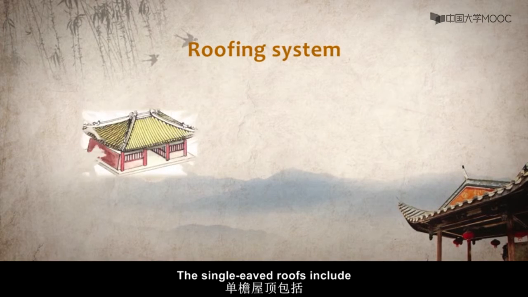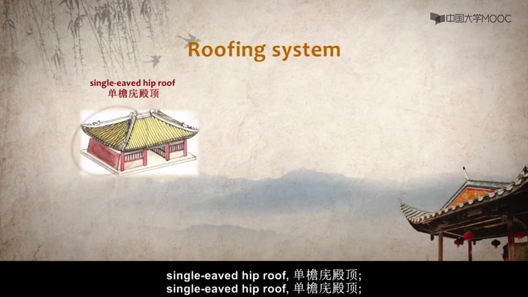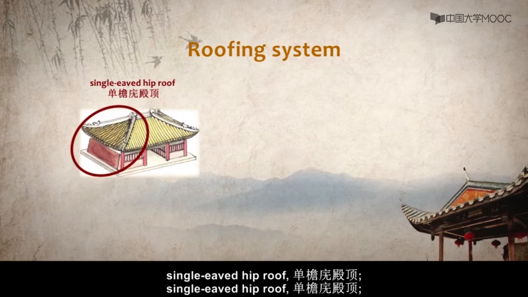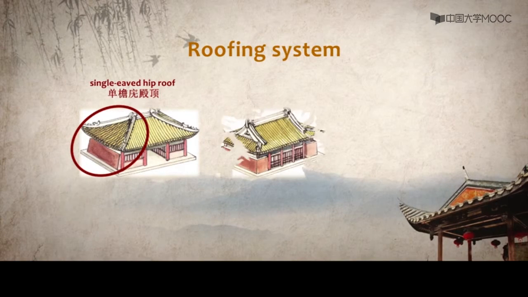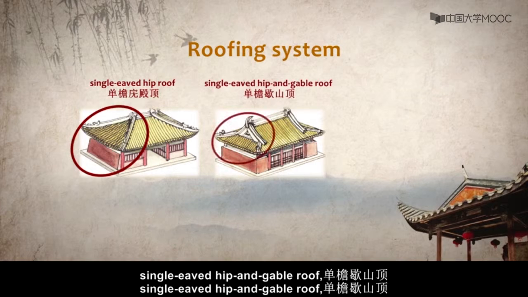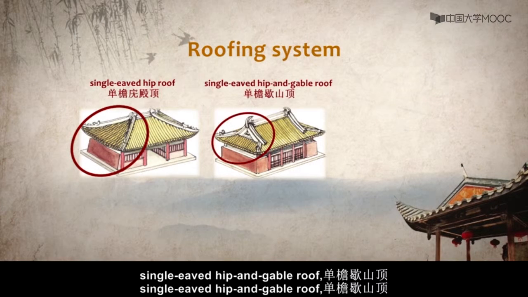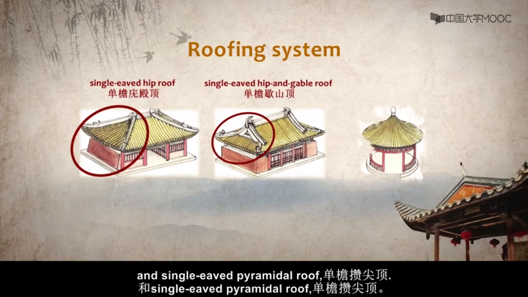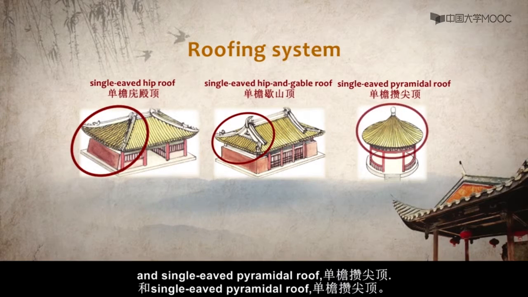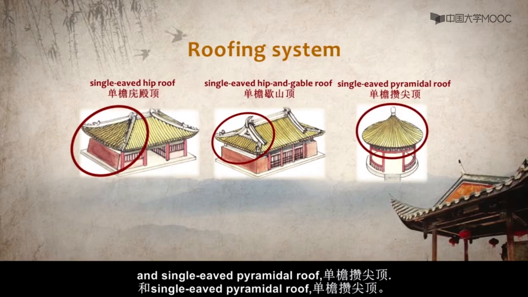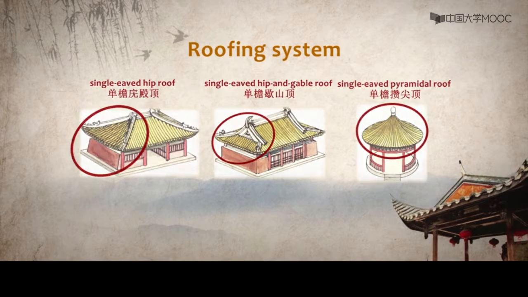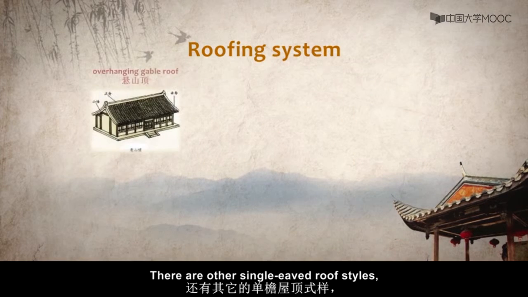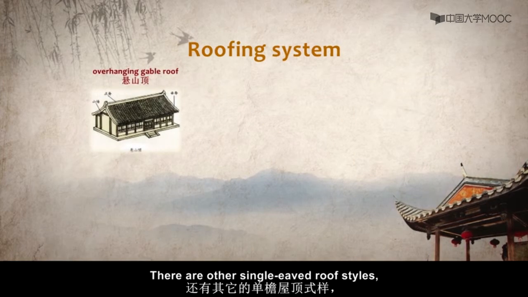The single-eaved roofs include single-eaved hip roof, 单檐庑殿顶, single-eaved hip and gable roof, 单檐歇山顶, and the single-eaved pyramidal roof, 单檐攒尖顶. There are other single-eaved roof styles.